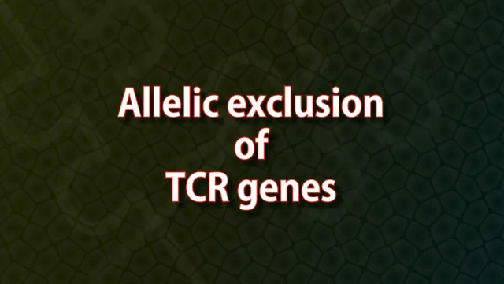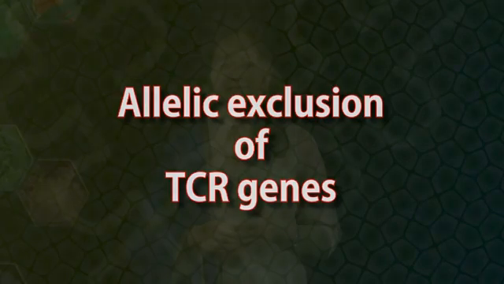Allelic exclusion of TCR gene. The delta gene segments are located within the alpha gene loci, and during rearrangement of the alpha chain gene, C delta gene segments are deleted. This excludes the rearrangement of the delta chain gene, and therefore no T cell will co-express alpha-beta or gamma-delta TCR. Allelic exclusion of TCR alpha and beta genes also occurs.